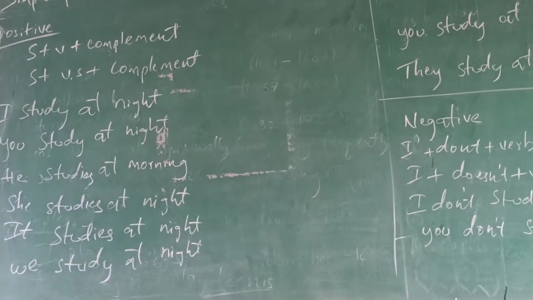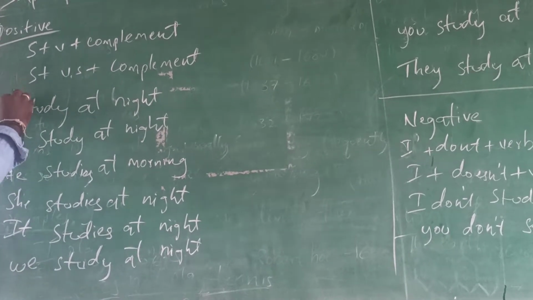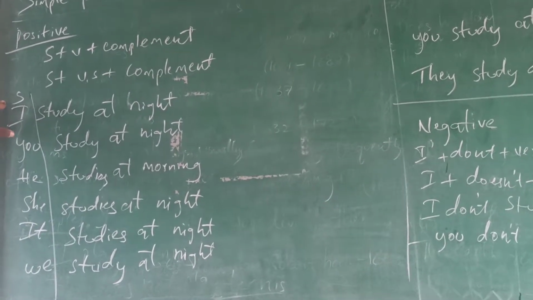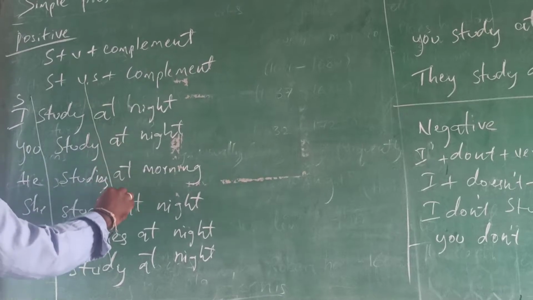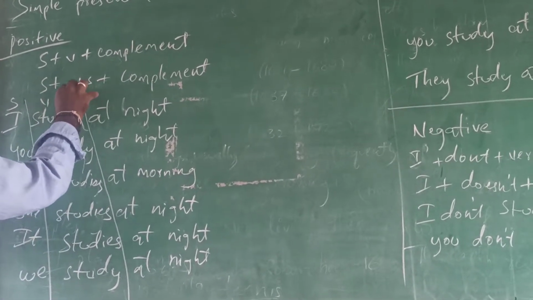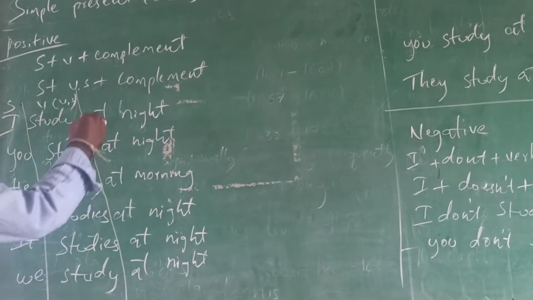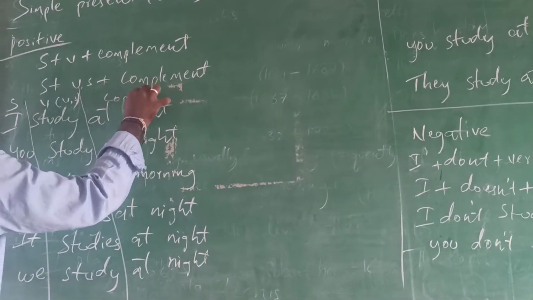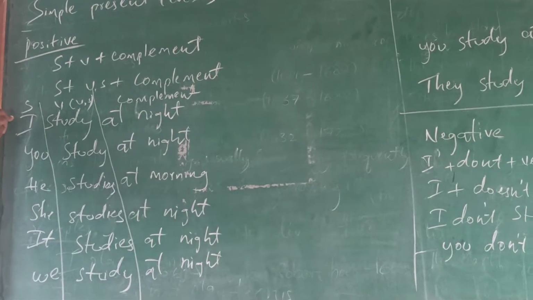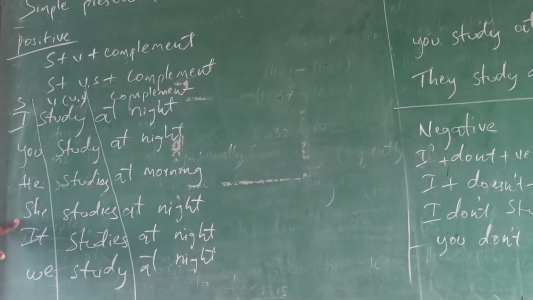These all are the subjects, the next these are the verb forms, and these are all complements. First, the subjects: I, you, he, she, it, we.